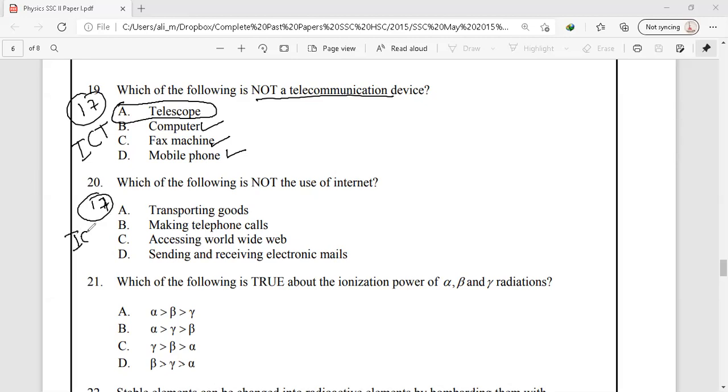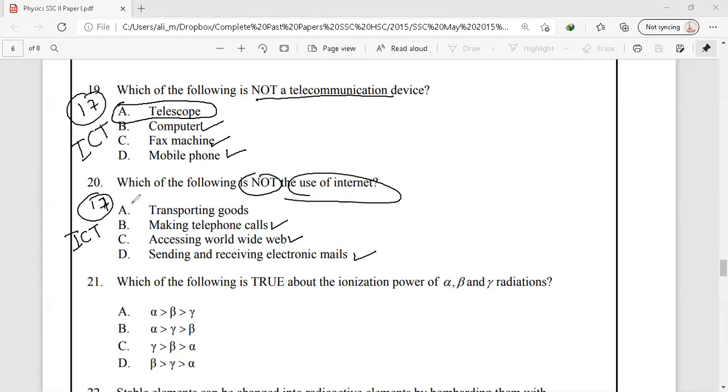So, information and communication technology. Which of the following is not the use of the internet? As we know, sending and receiving electronic mails or emails is a basic use of the internet. Accessing any website around the world, or accessing the World Wide Web, is also a basic use of the internet. Making a telephone call is also possible by the use of the internet.